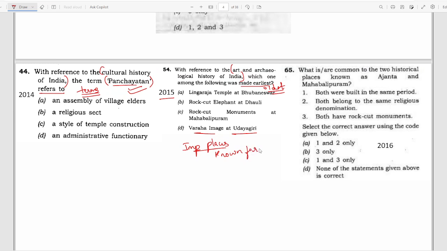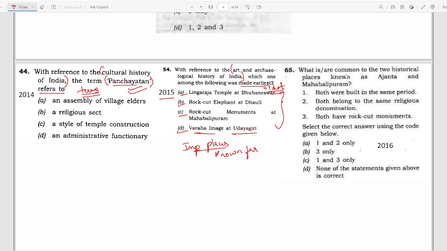This becomes important: places and what is it known for. So your job is to read about the Lingaraja temple at Bhuvaneshwar, the rock cut elephant at Dhauli, rock cut monuments at Mahabalipuram, and the Varaha image at Udayagiri. So you have to read them specifically so that these can become questions in the future UPSC exams.